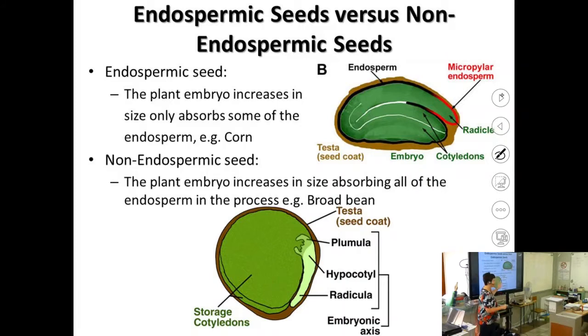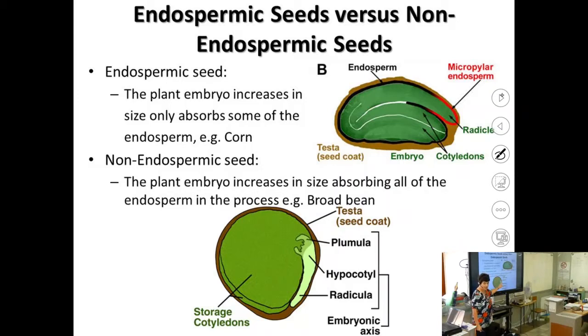When we look at the pea seed or the bean seed, the plant embryo increases in size and it absorbs all the endosperm. There's no endosperm left. The storage is happening in the cotyledon.